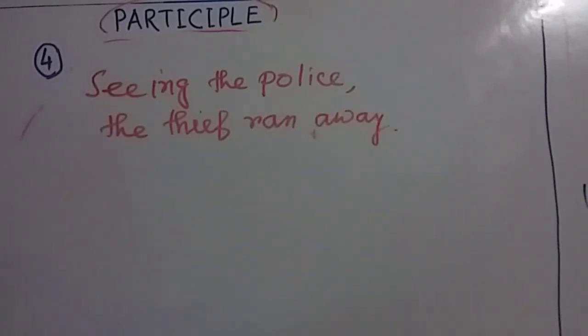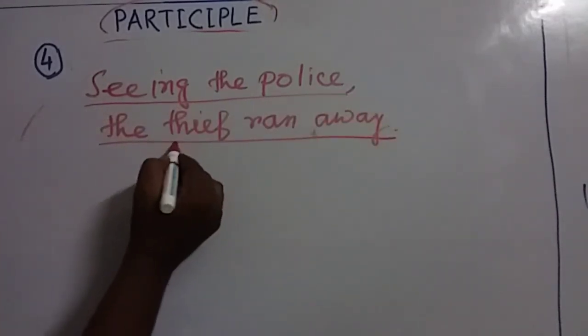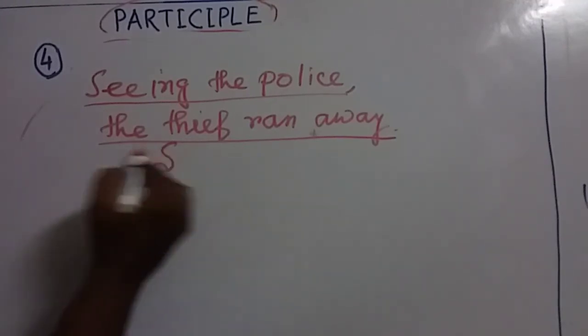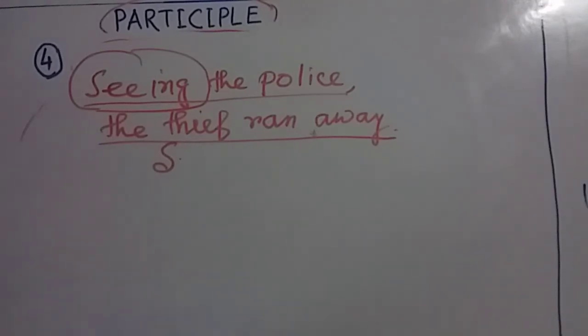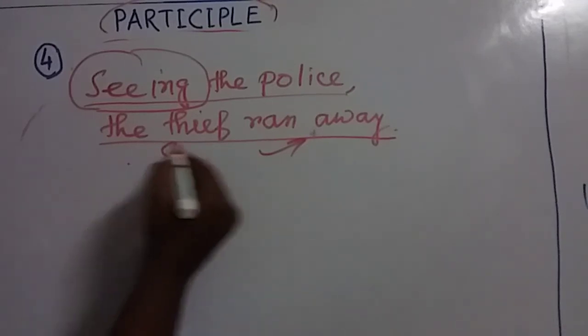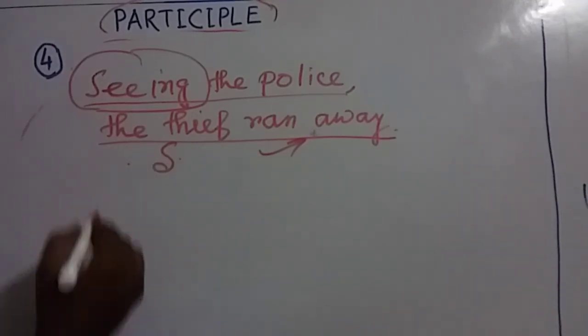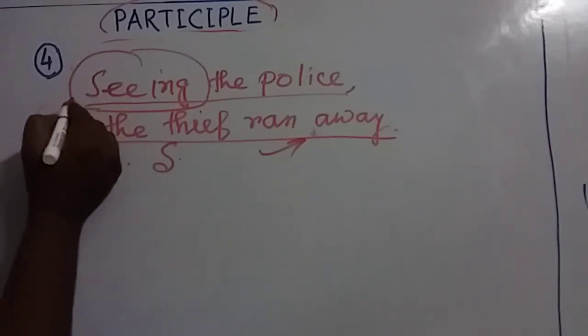Friends, this is a simple sentence. So seeing the police, the thief ran away. So the subject here is the thief. At first he saw the police, and after that he ran away. That means between these two actions there is no such time gap. As soon as he saw the police, the thief ran away. As soon as the thief saw the police, he ran away. This is the complex sentence of this one, and this is a simple sentence.